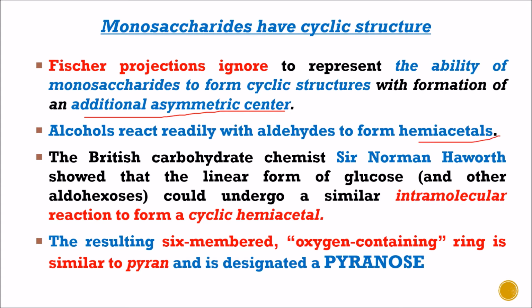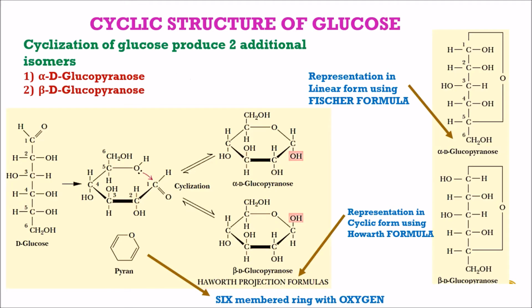The British carbohydrate chemist Sir Norman Haworth showed that the linear form of glucose and other aldohexoses could undergo a similar intramolecular reaction to form a cyclic hemiacetal. The resulting six-membered oxygen-containing ring, similar to pyran, is designated as a pyranose ring.